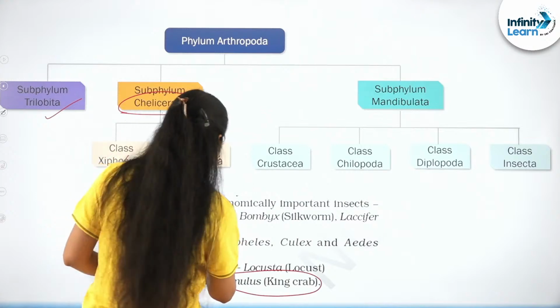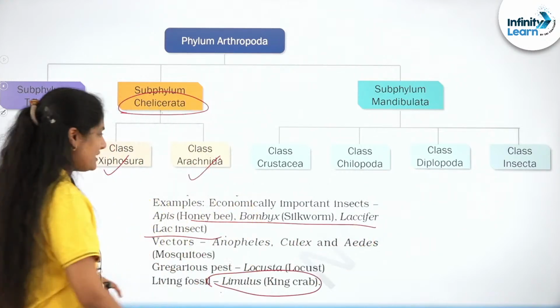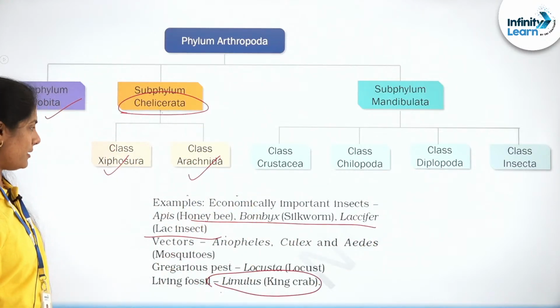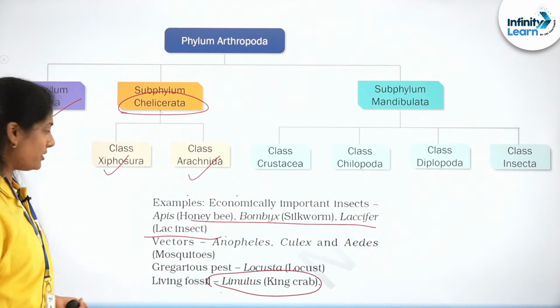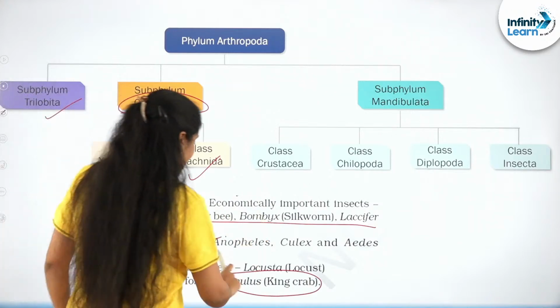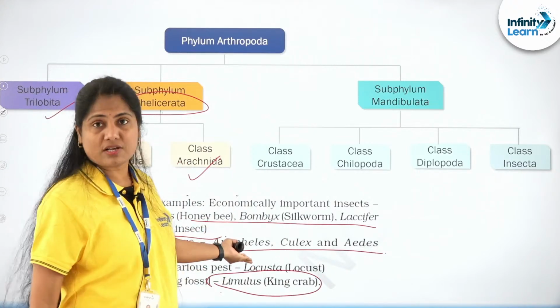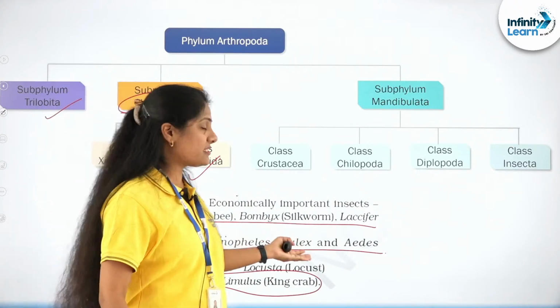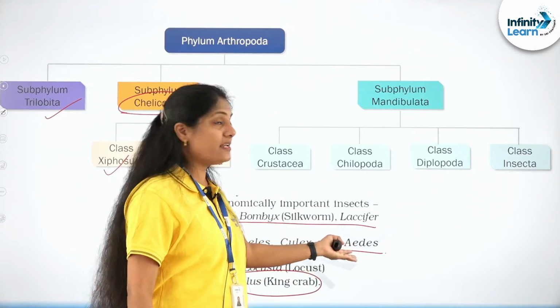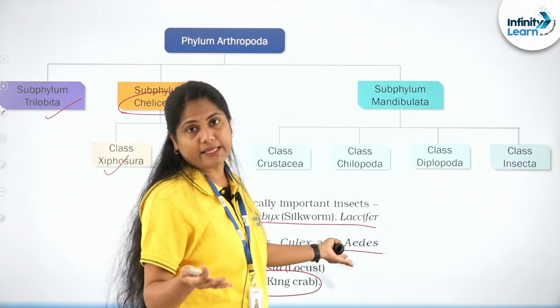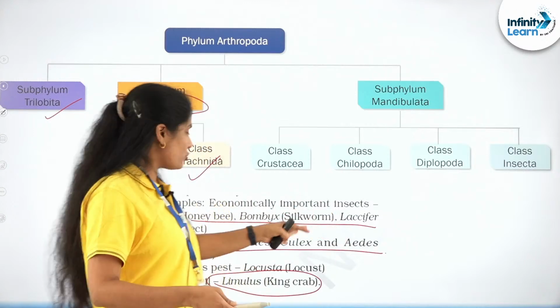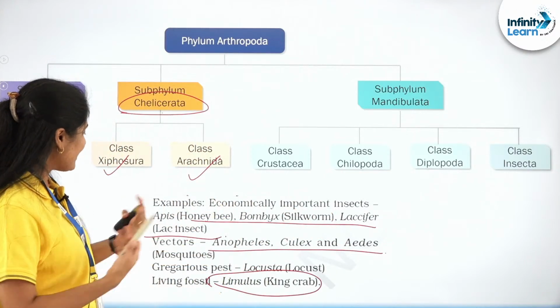So Bombyx, Apis and Laccifer are some economically important insects. And Anopheles, Culex, Aedes are the vectors: Anopheles causing malaria, Culex filariasis, Aedes dengue and chikungunya, right? So these are vectors as well.